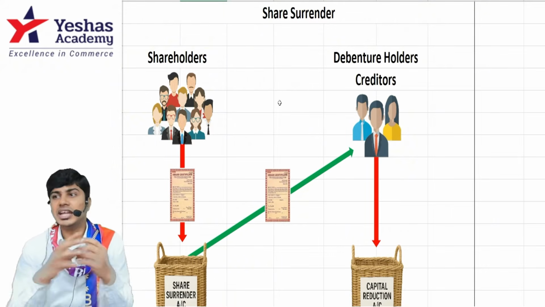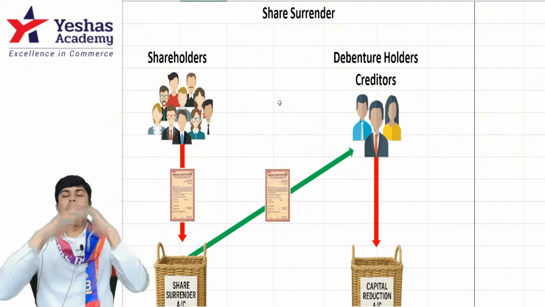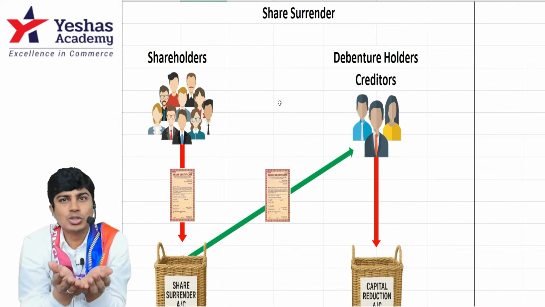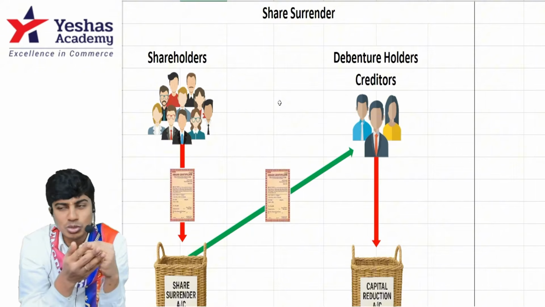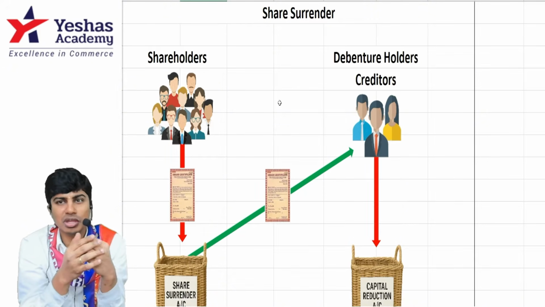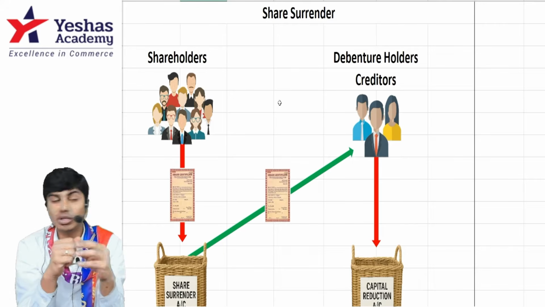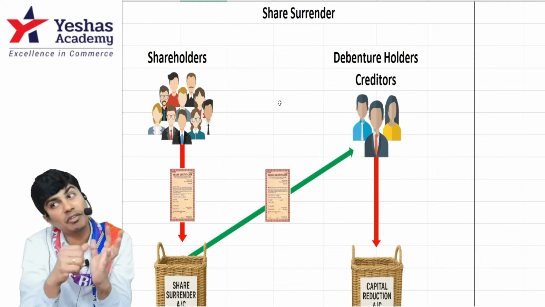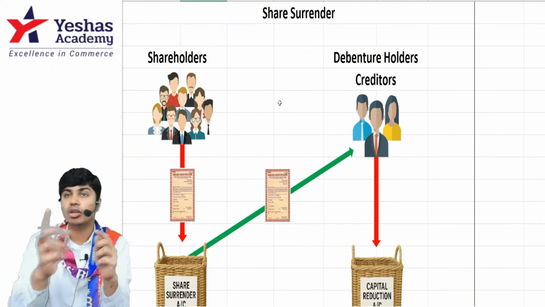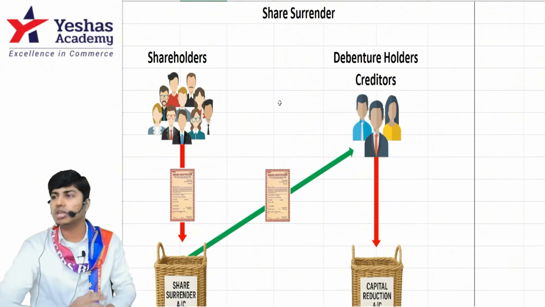In this case, it decides to politely go and beg the existing shareholders so that they will give some shares which can be used to pay these liabilities. You can convince your creditors, your debenture holders, your preference shareholders that you will settle them not by paying cash but by giving them equity shares.